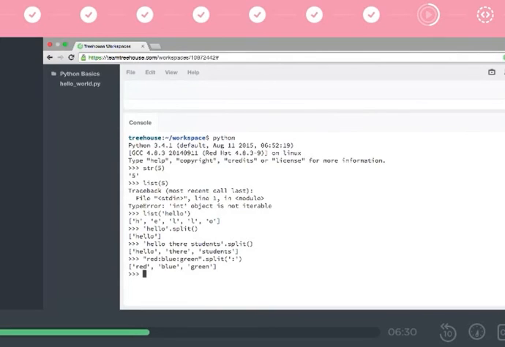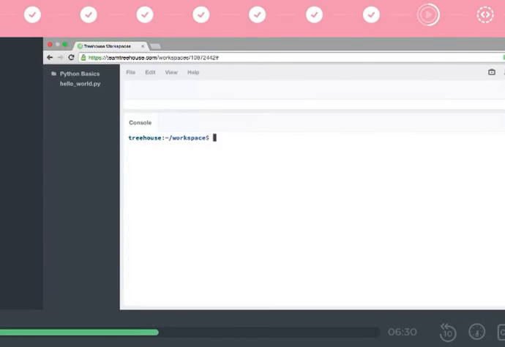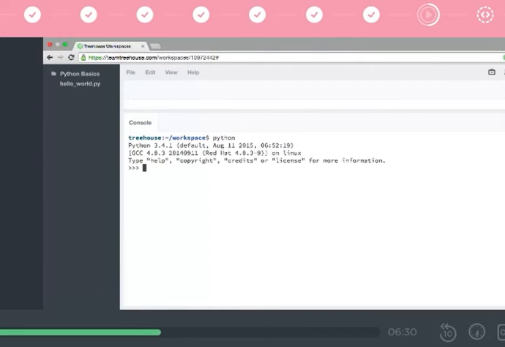Okay, so we've turned a string into a list. What about going the other way? Before I do this, though, I'm going to exit out, clear, and then go back into Python, because I want you all to have a nice clean screen to see this on. So if we have a list that we want to turn into a string, how do we go about doing that? For a lot of people, especially with previous programming experience, this is a little bit weird. But here's how you do it.